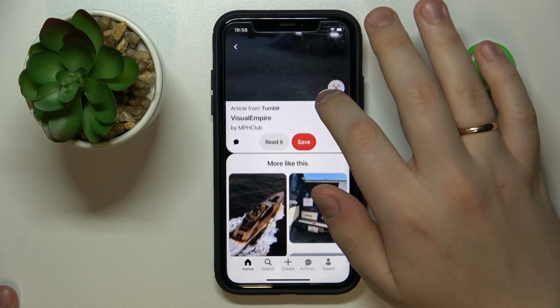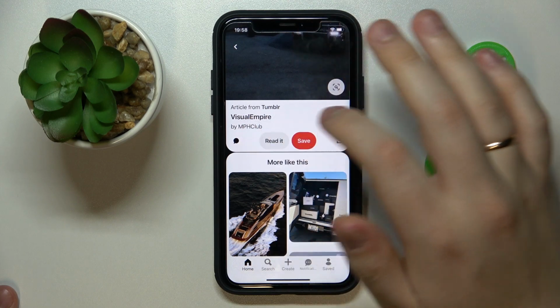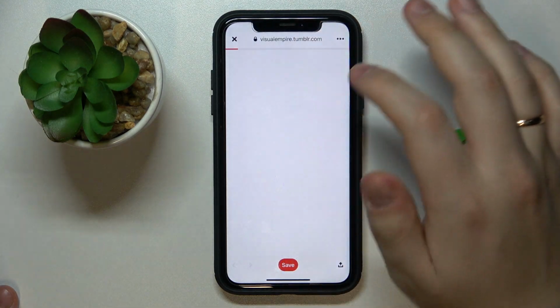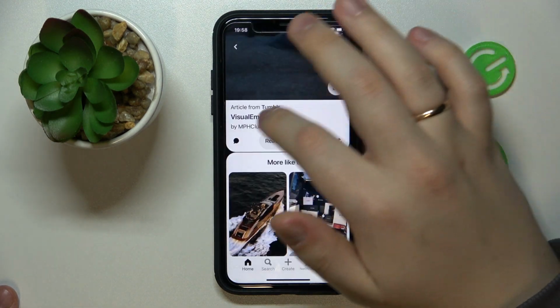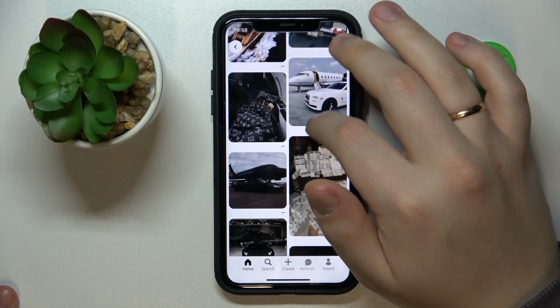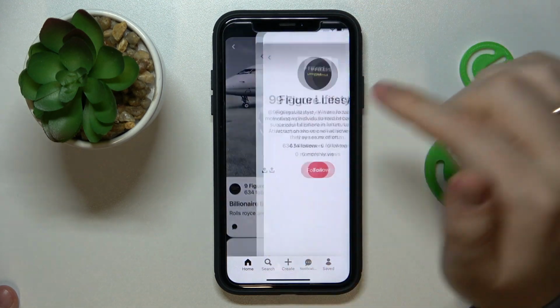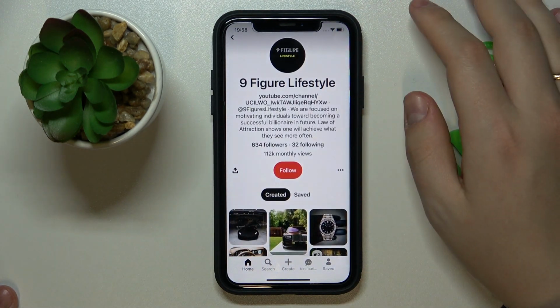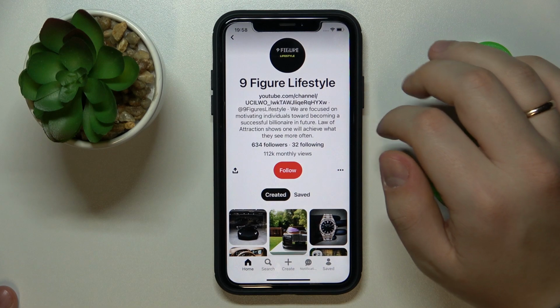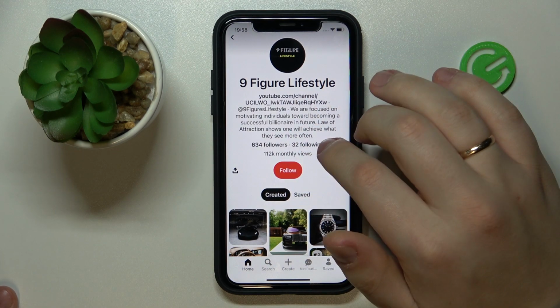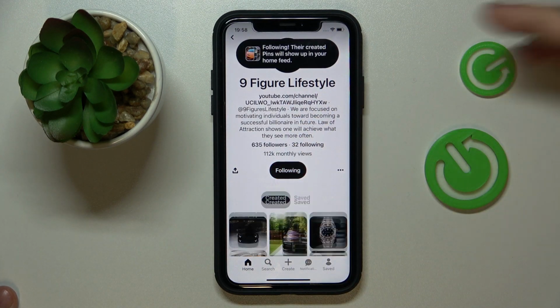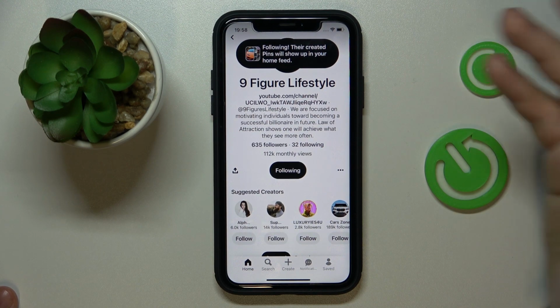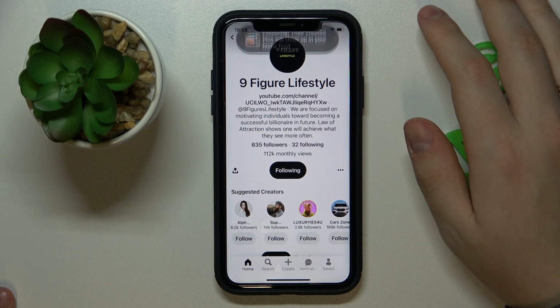First of all, open up the Pinterest profile or account of the user that you would like to follow. Let me find somebody myself. And once on the account page, just hit that big red follow button. And as you can see, that will result in you following this particular Pinterest account.